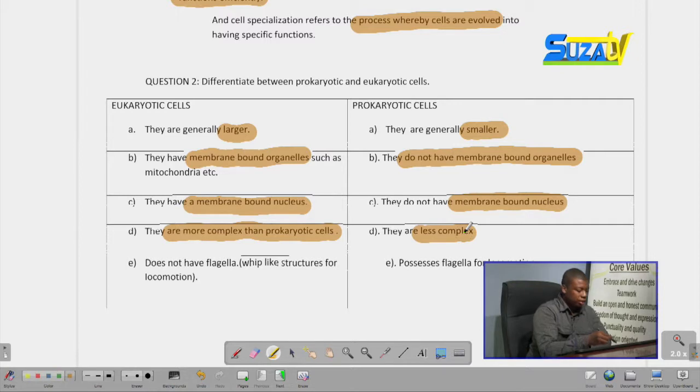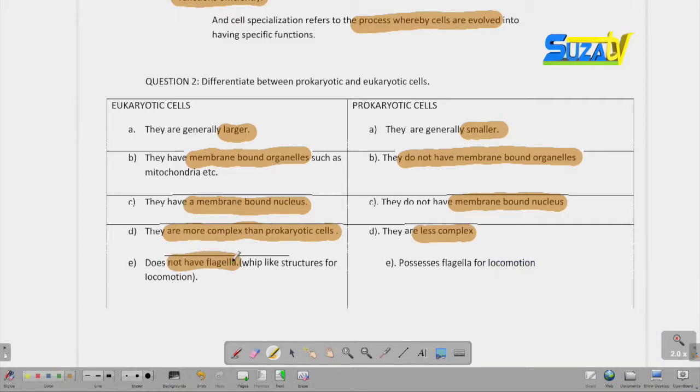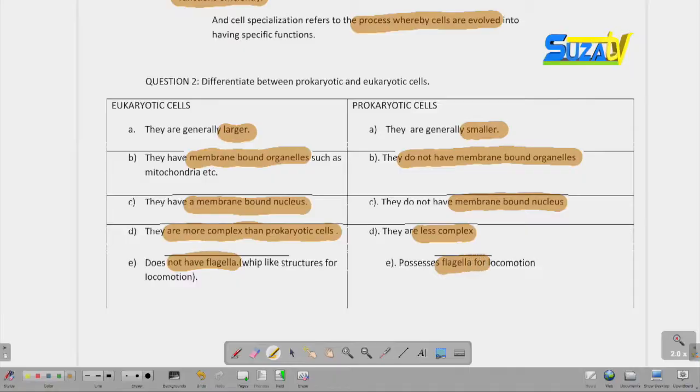Most eukaryotic cells do not have flagella, and if people are asking what flagella are, a flagellum is just a whip-like structure which helps a cell in locomotion. It's found mostly in bacteria and some other prokaryotic cells. So in prokaryotic cells, they have flagella for locomotion, while in eukaryotic cells, they do not have flagella.